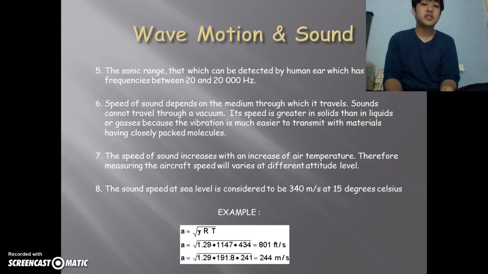The speed of sound increases with an increase of air temperature. So as air temperature increases, the speed of sound increases. Therefore, measuring the aircraft speed will vary at different altitude levels. The sound speed at sea level is considered to be at least 340 meters per second at 15 degrees Celsius.